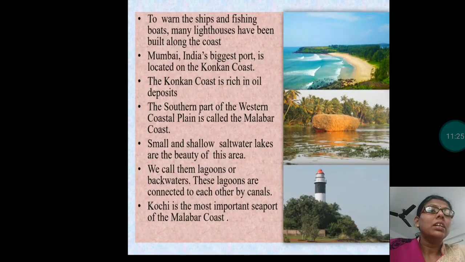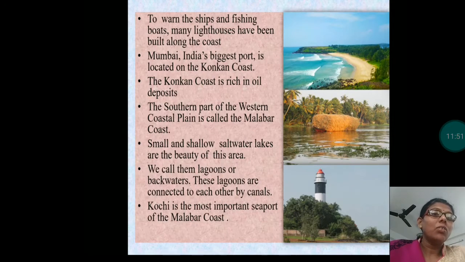Next, to warn the ships and fishing boats, many lighthouses have been built along the coast. Here you can see the picture. Mumbai, India's biggest port, is located on the Konkan coast. Konkan coast is rich in oil deposits. The southern part of western coastal plain is called Malabar coast.